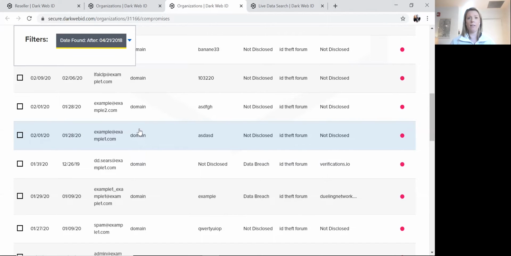We like to make the monitoring component of this really easy for you and your team to manage. We don't want you to have another platform that you have to log into. We don't want it to be cumbersome for you or for your tech. So we've got several ticketing integrations that are really simple to set up, and we can help you get those organized. But it allows you to just create service tickets when a compromise is found.